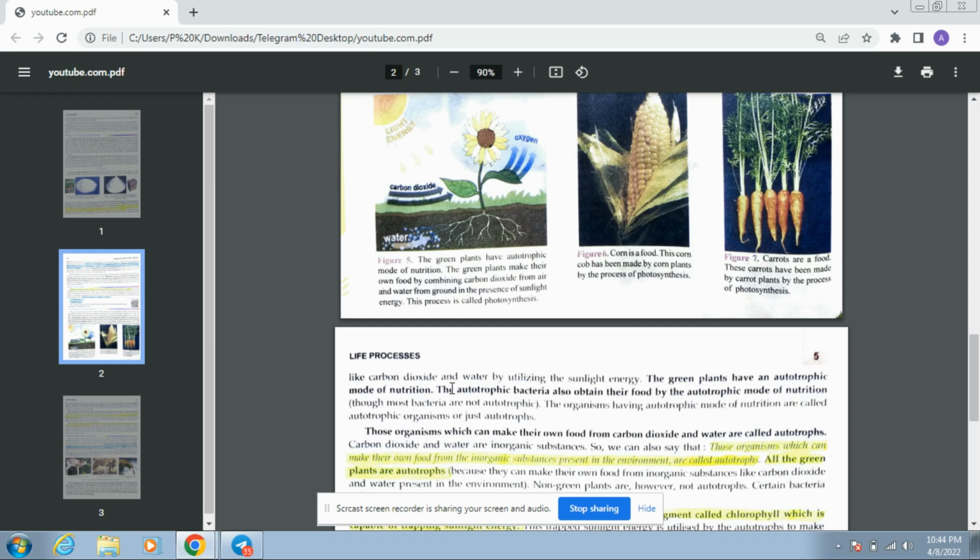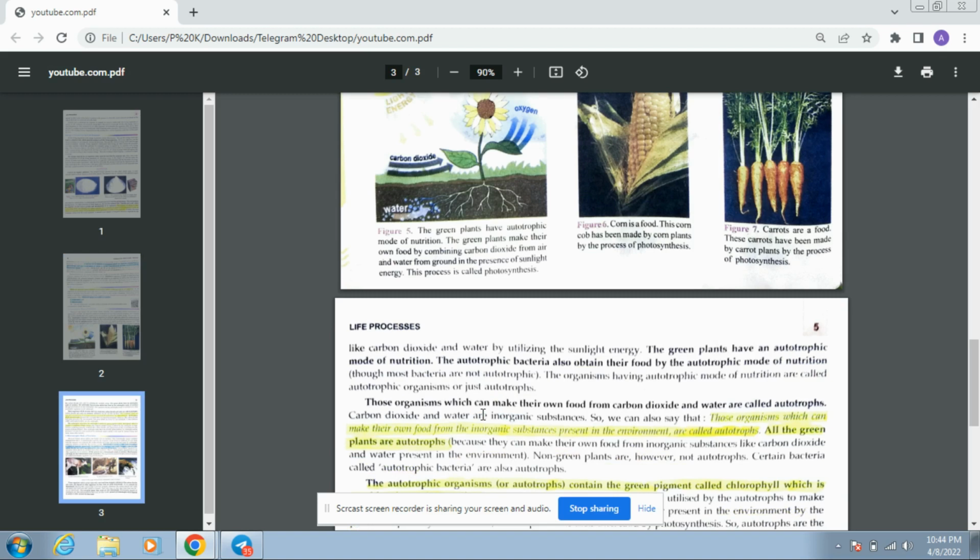Autotrophic bacteria also obtain their food by the autotrophic mode of nutrition. Though most bacteria are not autotrophic, some are. Organisms having an autotrophic mode of nutrition are called autotrophic organisms or just autotrophs. Please highlight or underline this whole part from green plants till autotrophs.